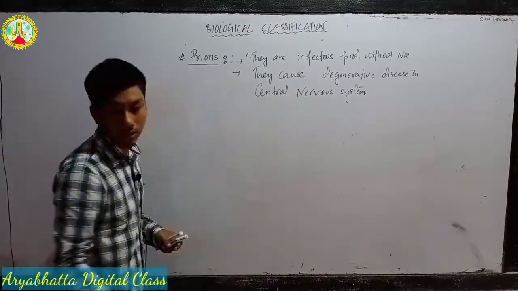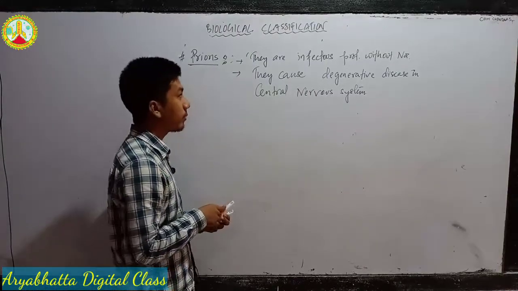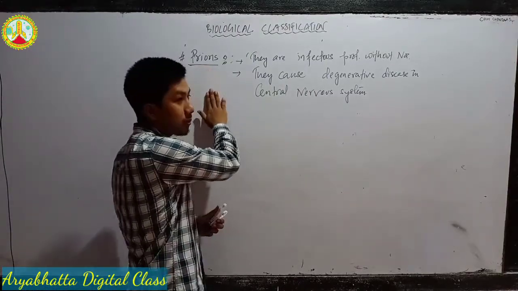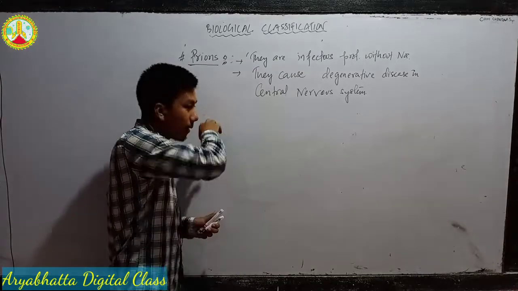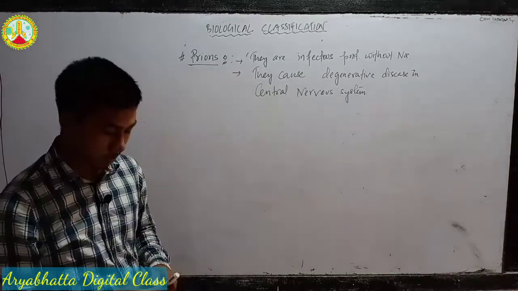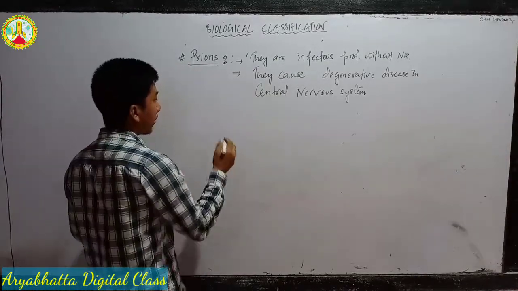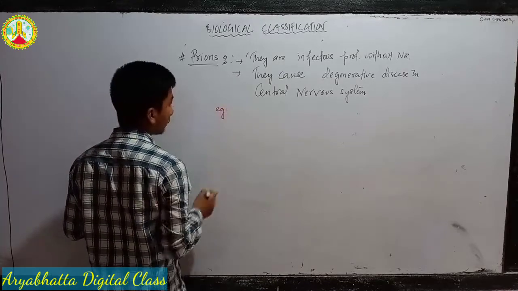Okay, it causes diseases in the brain, mainly in the brain. So if a question comes from prions, it will come for one or two marks only. So I'll give you one or a few examples.